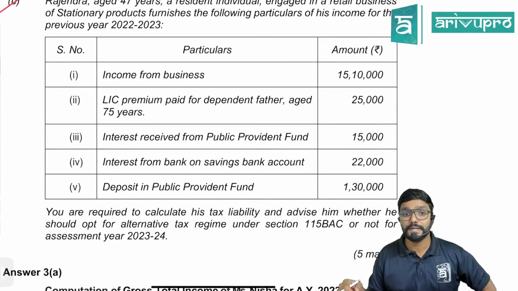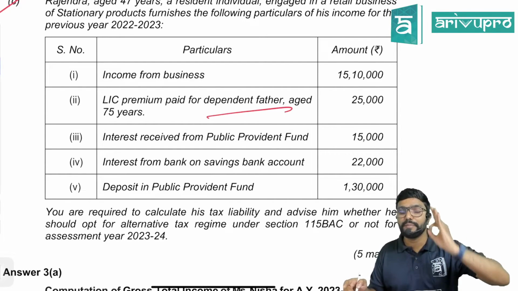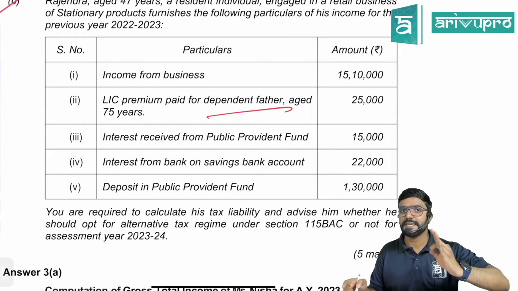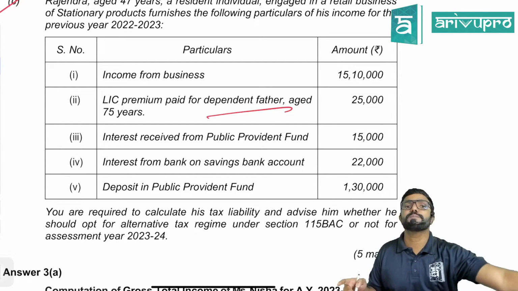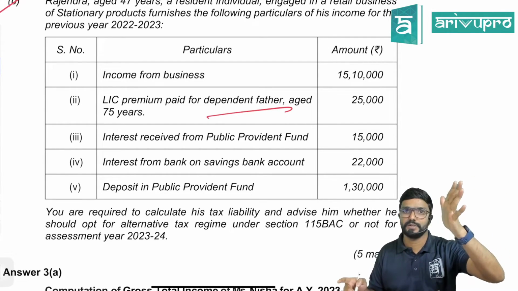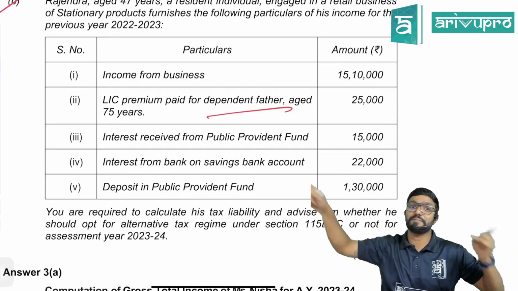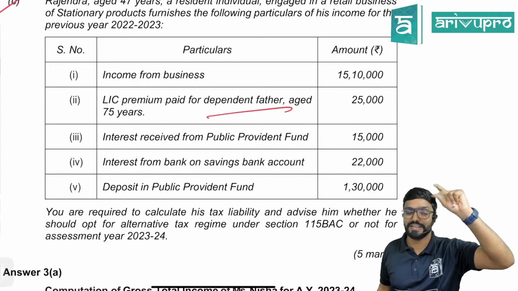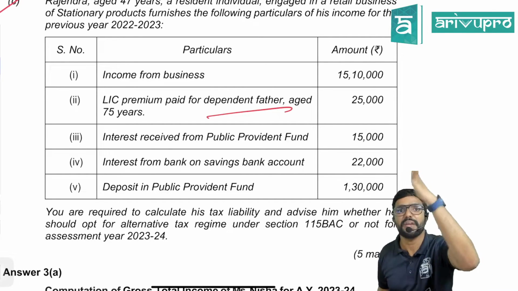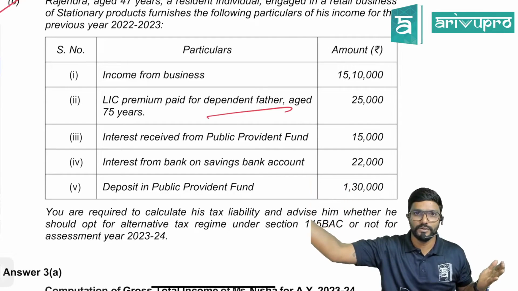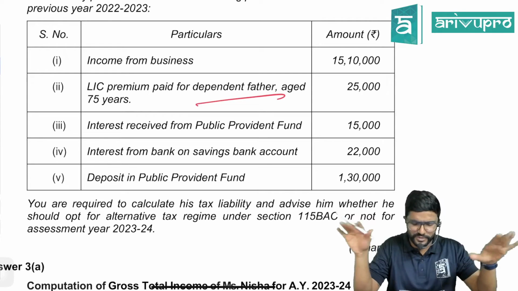LIC premium paid for dependent father aged 75 years. Guys, LIC premium paid can be claimed as deduction under section 80C only for the insurance policy taken in the name of the assessee or his children or spouse, not for the parents. For parents, the premium allowed is health insurance premium, not life insurance premium, under section 80D. Please be careful. So 80C will not give deductions for the life insurance premium paid on the life of the parents, guys. They have given the life for you. For them only you are taking insurance is the kind of provision they have covered here. So that means no deduction, guys.